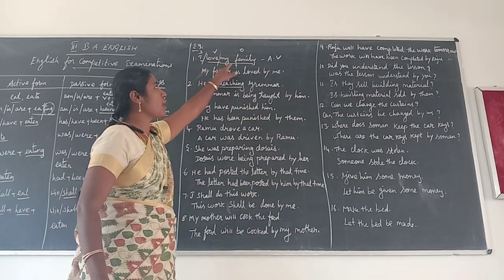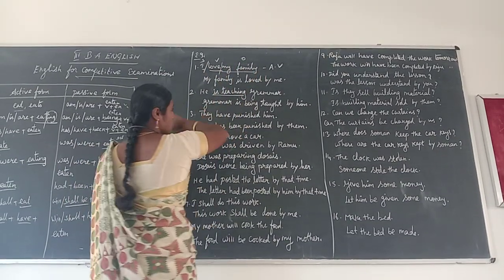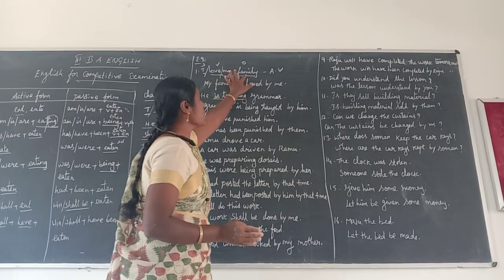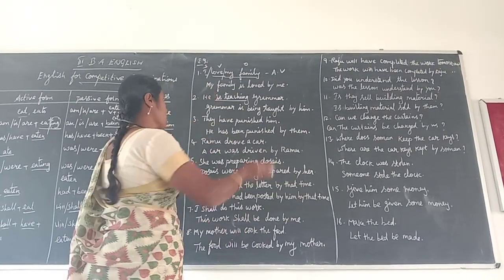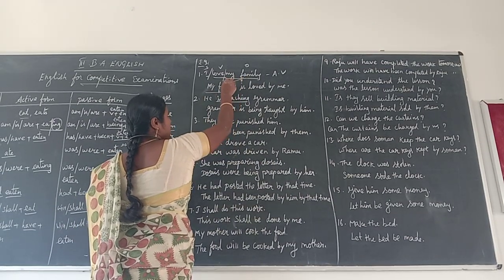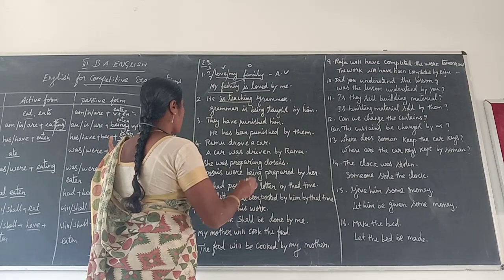Subject, verb, and then object. When this active voice changes into passive voice, the object comes before the subject. My family is loved.